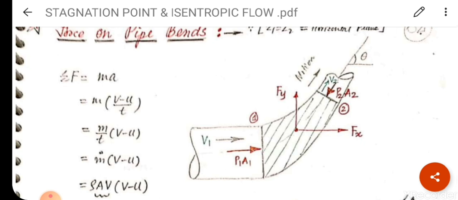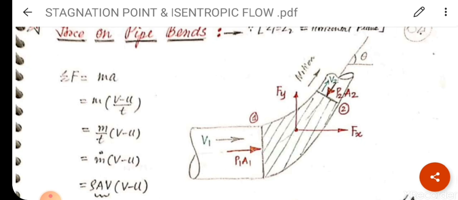So I have made here a hatching line, that is consider a section. At this section, force acting here is nothing but area A1, pressure P1. So force is P1A1. Similarly, if the pressure is acting in downward direction, or you can say force is acting in downward direction, that is P2A2.